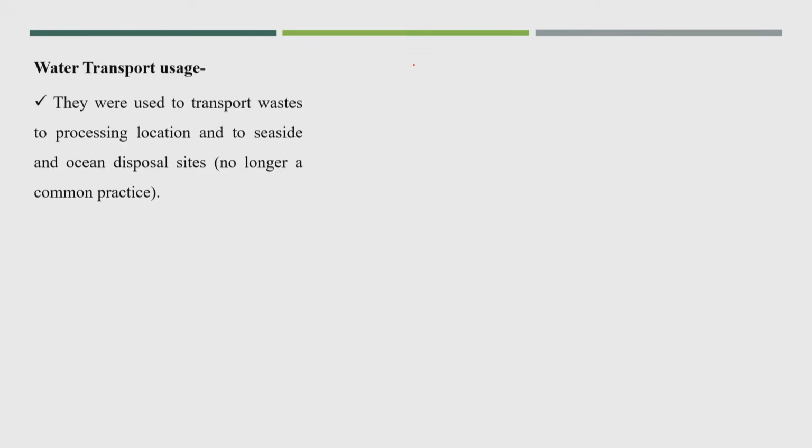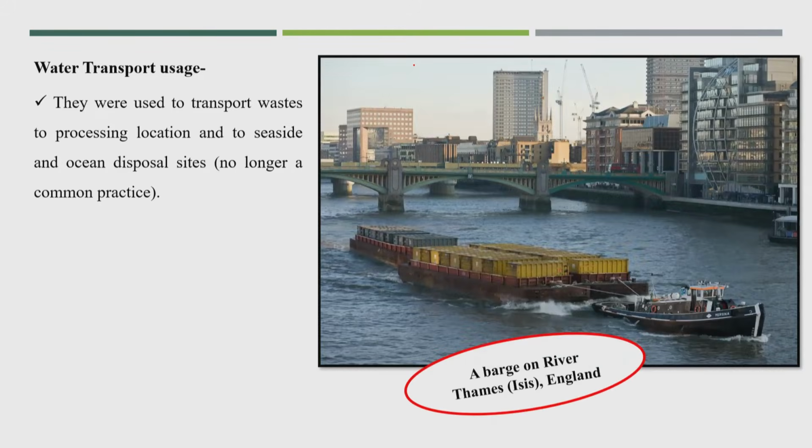This is another issue for water transport. They used to transport the waste from the location to the sub site or ocean disposal site, which I was talking about. Now, it is no longer a common practice. This is one barge on the Thames river in London. It is a very well known river, the Thames river, where the waste used to be collected by water transport.